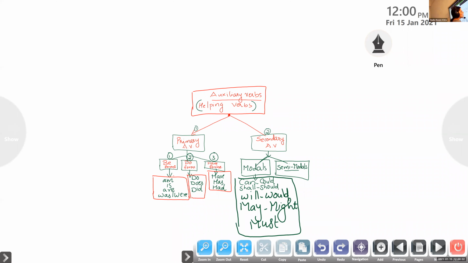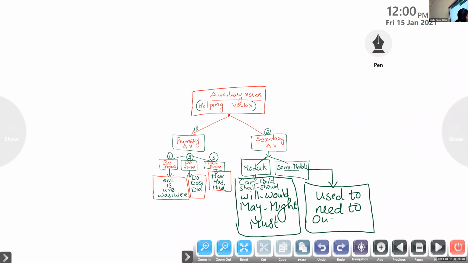And remember the list of semi-modals, children. Semi-modals are: used to, all of you note down, need to, another word is ought, O-U-G-H-T, ought to, and D-A-R-E, dare. These are the semi-modals in English grammar.